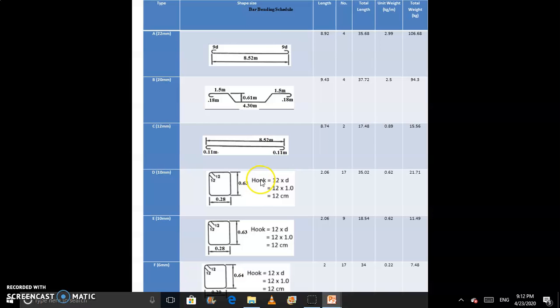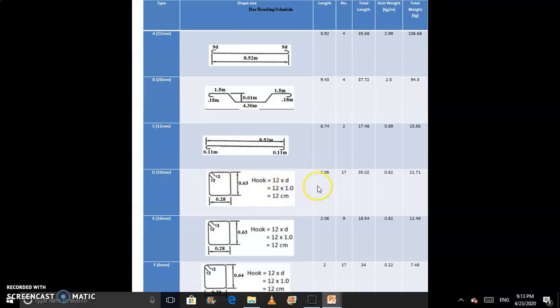In our beam case you use three types of stirrups: two 10 mm stirrups and one 6 mm stirrup. These stirrups you provide at the end, after the end, and at the middle of the beam. So you have to calculate these values in different columns. First we calculate the end stirrups. This is our stirrup, and you have to calculate the A and B values. You know that the hook length is 12D for one part, so 24D is equal to 0.15 meter.